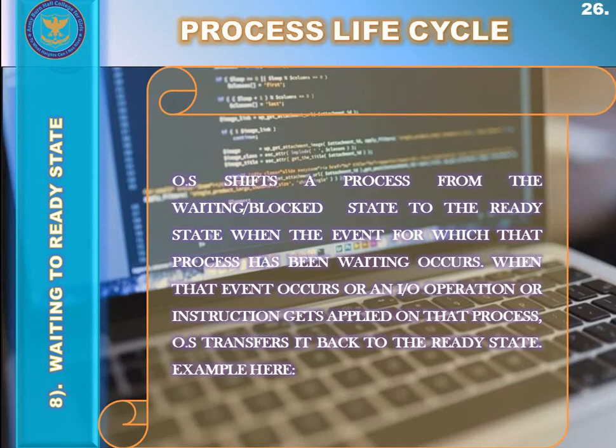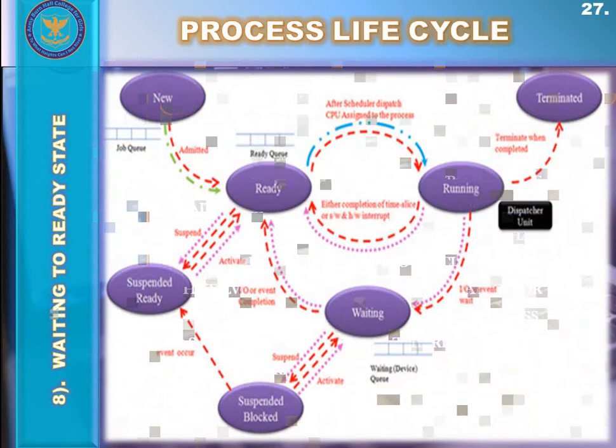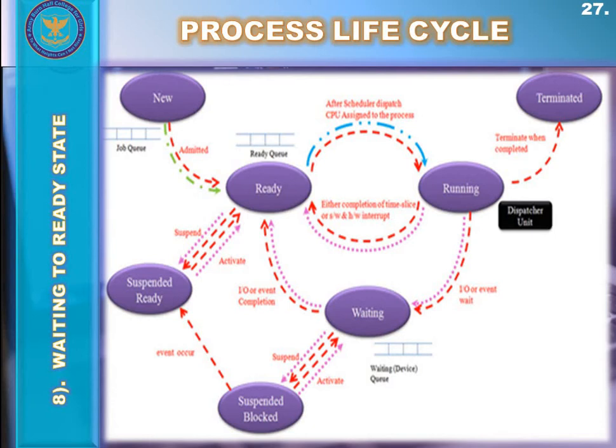After performing that operation, it gets placed by the operating system inside the waiting queue of the ready state and waits for the CPU to execute it.